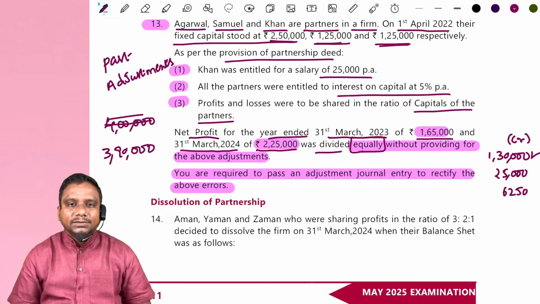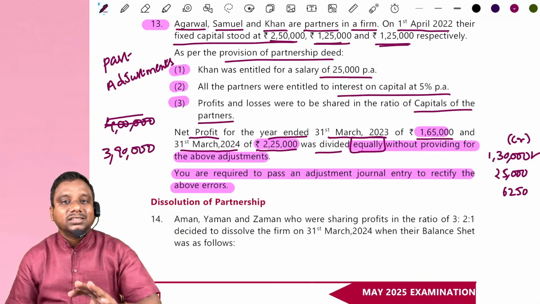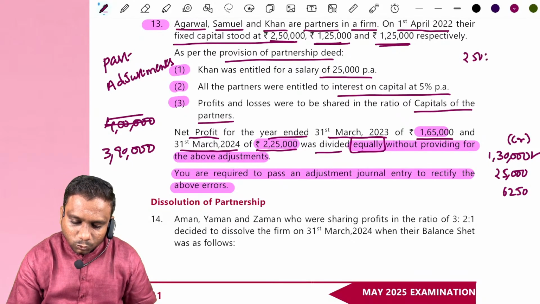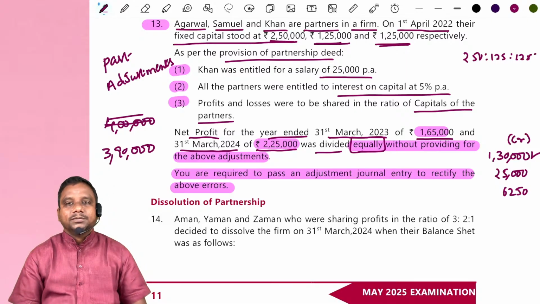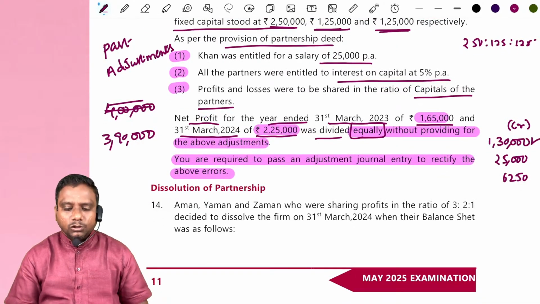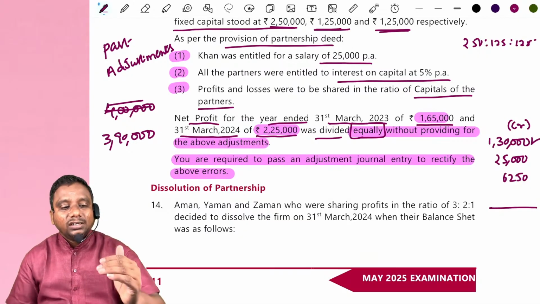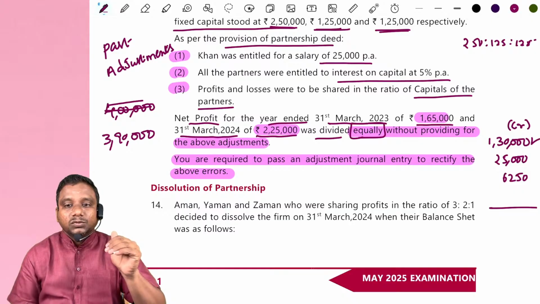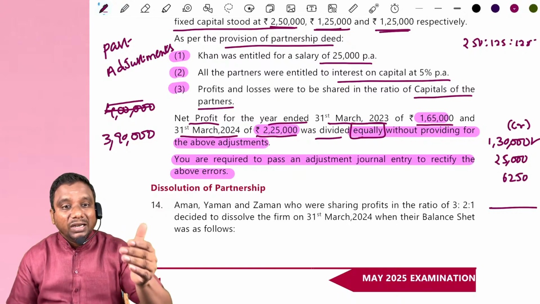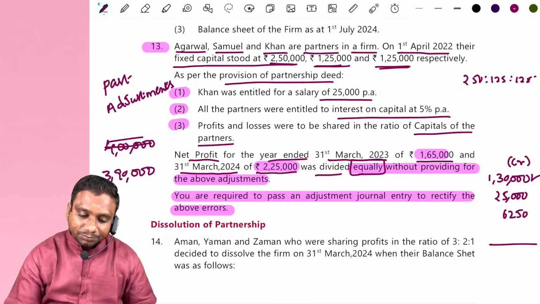After giving all these effects, meaning Khan's salary and interest on capital, the remaining profit is distributed to all partners in which ratio? Capital ratio. What is the capital ratio? 250, 125, 125. Yes or no? That's it. In this ratio we have to distribute. You can simplify, no problem. After that we can see whether any partner received extra credit or less credit or debit. This is how we have to do past adjustments. Very, very important.